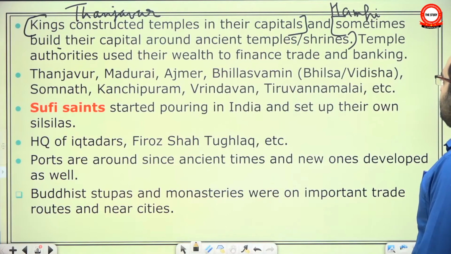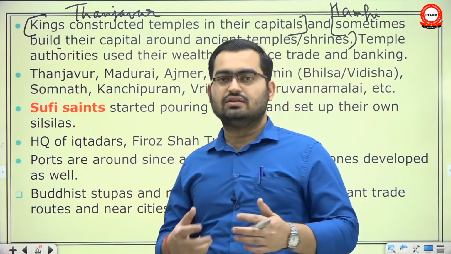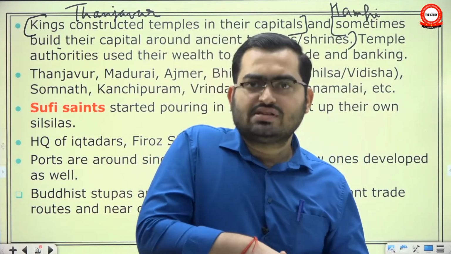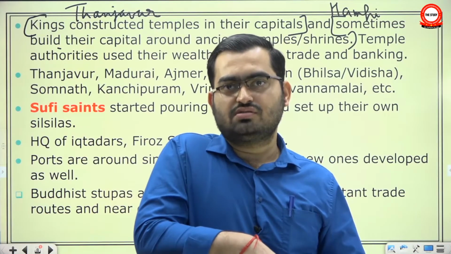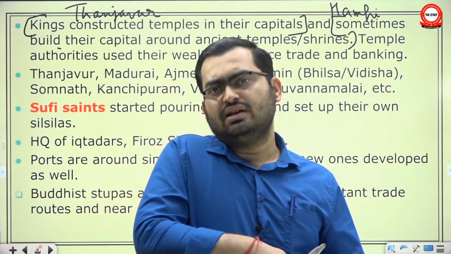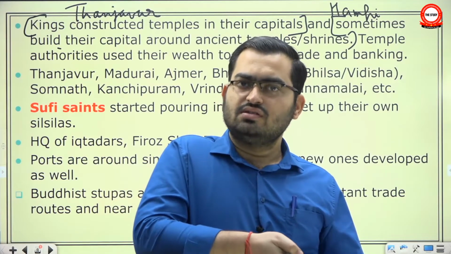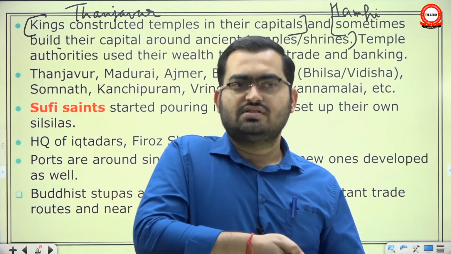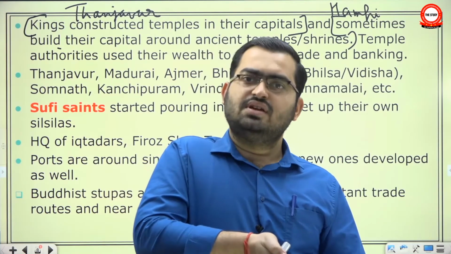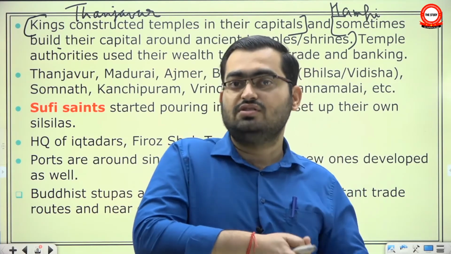Temple authorities use their wealth to finance trade and banking. Obviously, if you have so much surplus capital, so even today, modern temples have so much wealth from donations. Not now, the state doesn't give them land grants, but still common people, middle class and rich people make them a lot of donations. So what do they do? They buy government securities, they invest. Sometimes they park their funds in banks, which is safest. Sometimes they invest in certain instruments. Sometimes they invest in government securities, what we call GSEC.